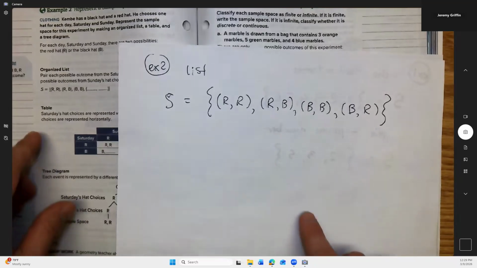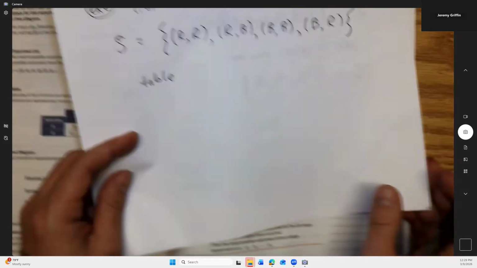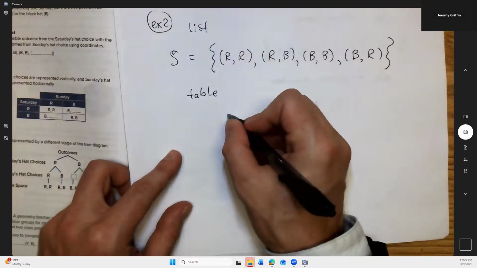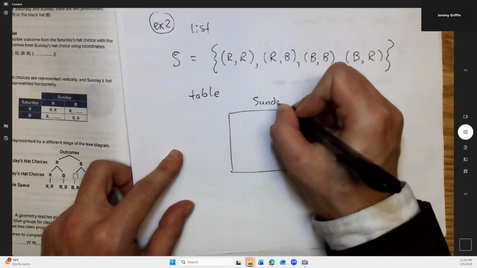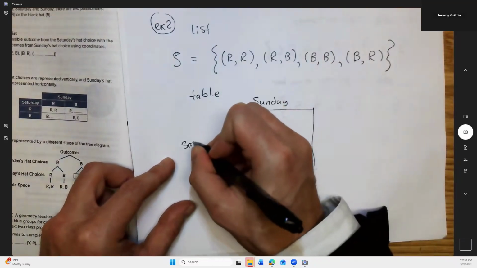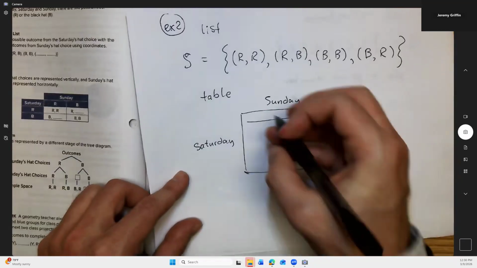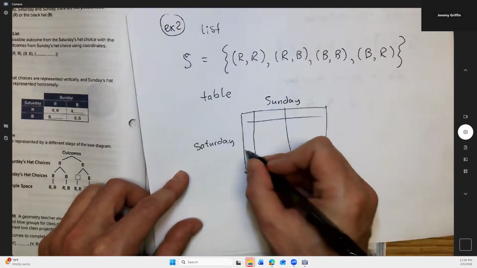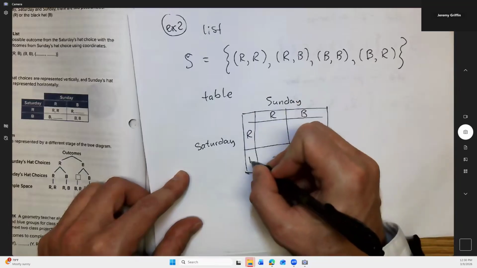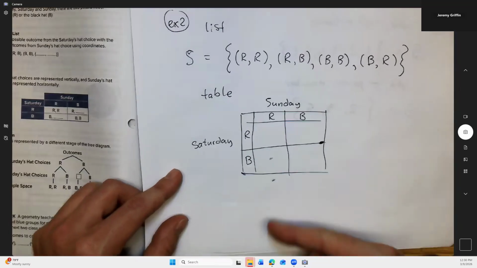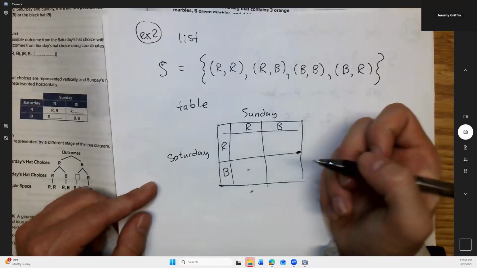Now there might be a better way to visualize this too, and that's with a table. I like this table. So let's go table. This is probably how I would organize this in my mind. Let's do Sunday on this axis and Saturday on this axis, to also match their table. Each of those days you could choose to wear either red or black. So put red and black Sunday, red or black Saturday. Now we're going to get the same outcomes as before, the same sample space, just a different way of organizing it.